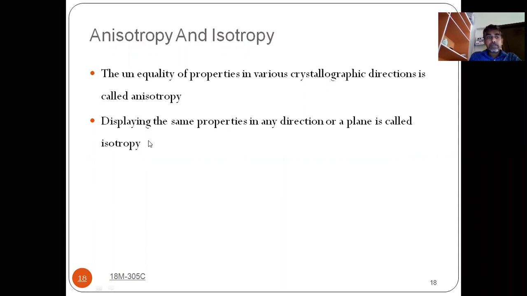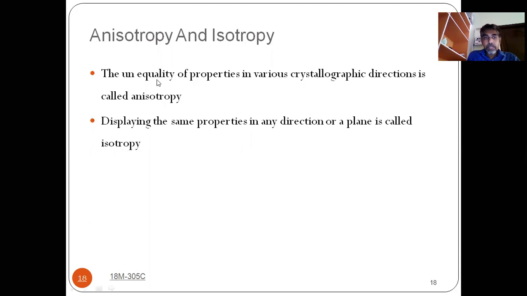So if you see here, anisotropy. What is meant by anisotropy? Anisotropy means unequal in all the directions. So if you take one material or one crystal, and if you take the properties, you may have different mechanical properties like strength, hardness, toughness, ductility, brittleness. So if the properties are different in different directions, then it is called anisotropy.